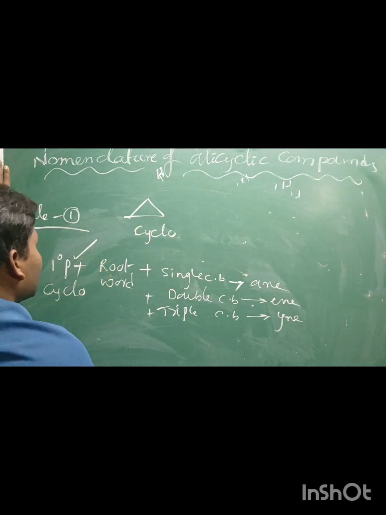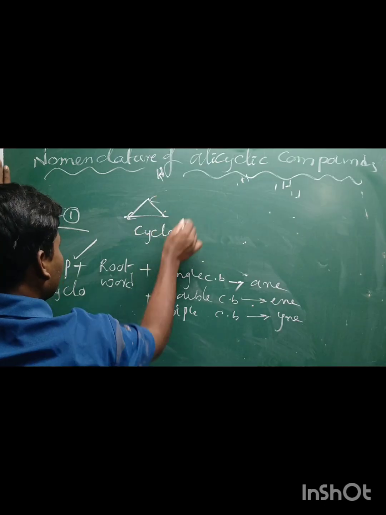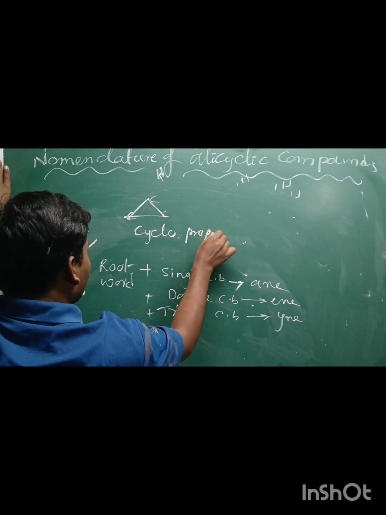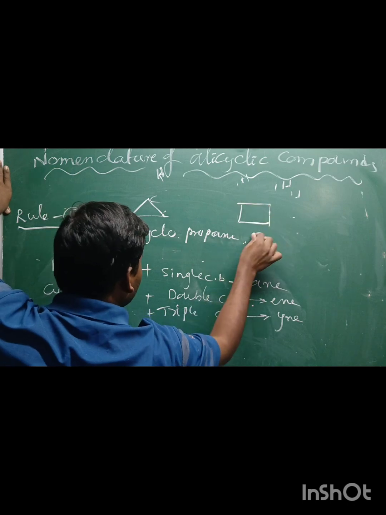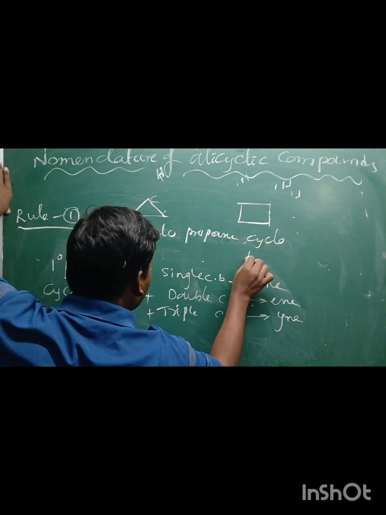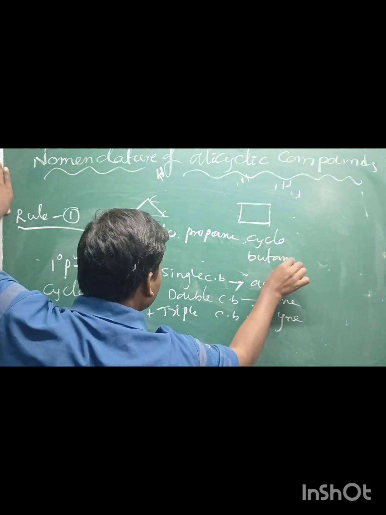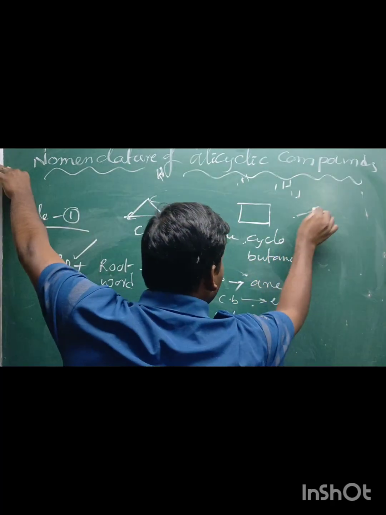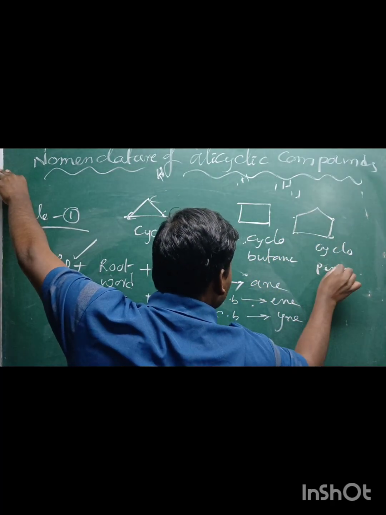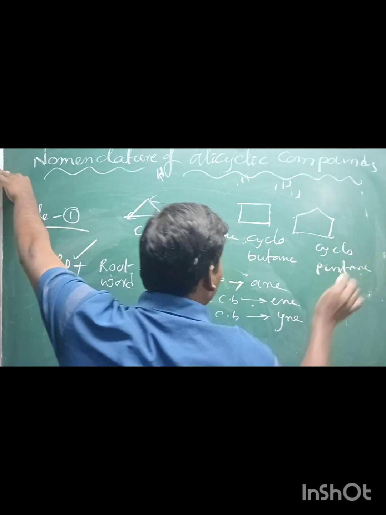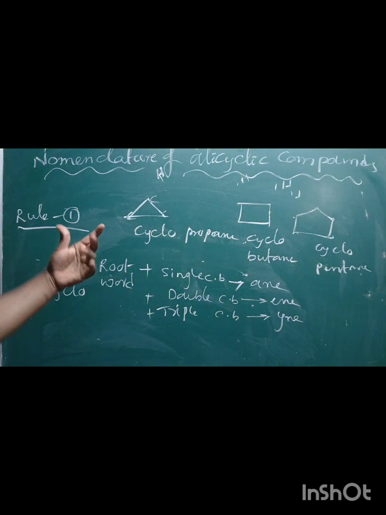Cyclo, primary prefix. How many carbons here? 3 carbons. Prop, all are single bonds. Ane, cyclopropane. This is called cyclobutane. This is called cyclopentane. If you take 6 carbons, cyclohexane, cycloheptane, 7 carbons. This is rule number 1. I hope it is clear.